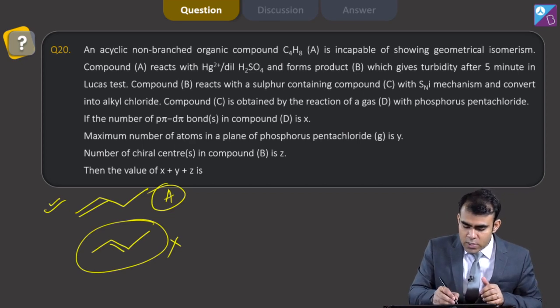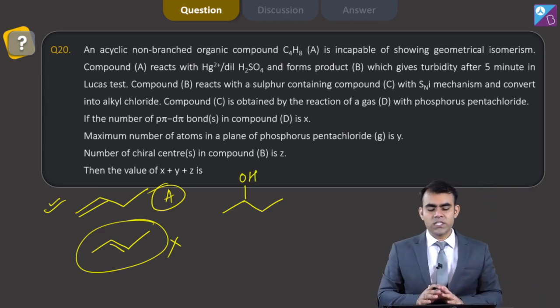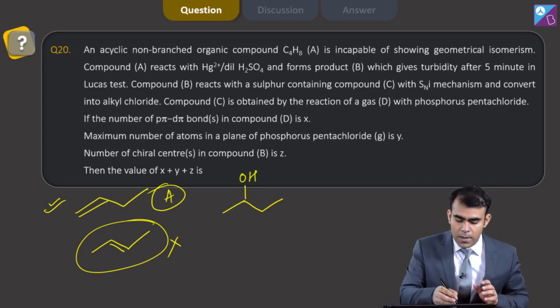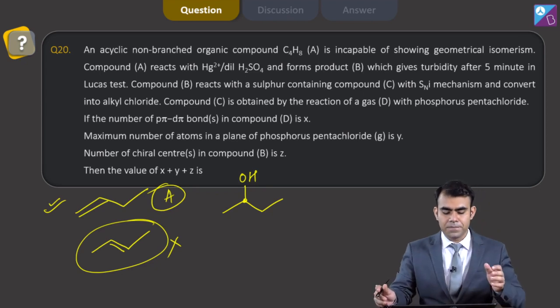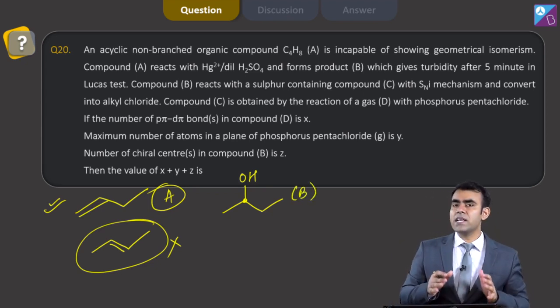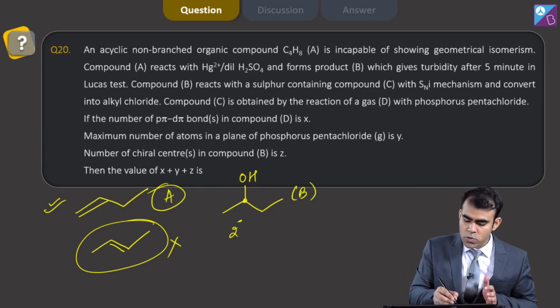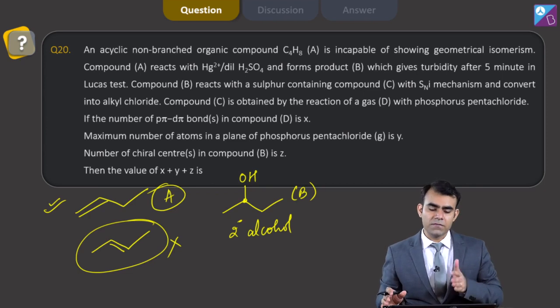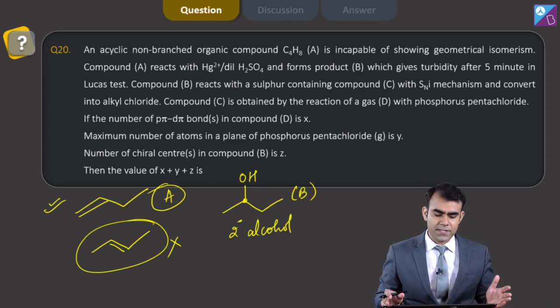Among these two positions, my OH will be on this carbon, that is the second carbon. Now, this is B, and yes, B is a secondary alcohol, a 2-degree alcohol, and that is why it is able to give turbidity in 5 minutes.